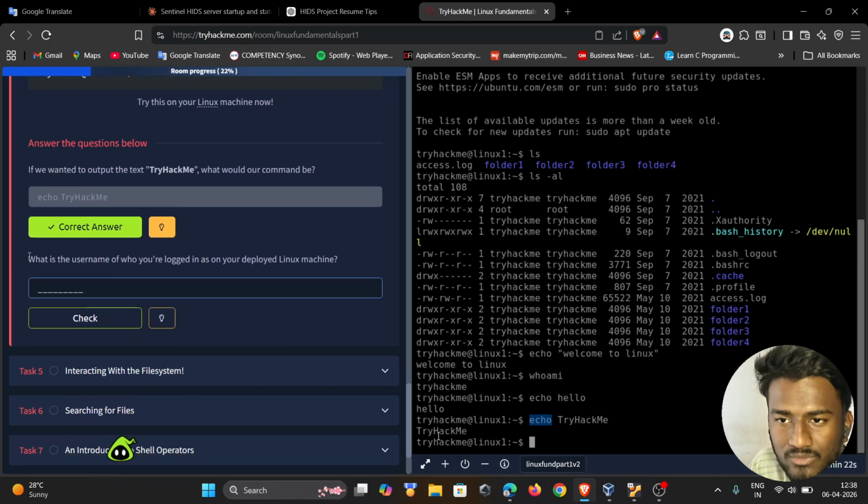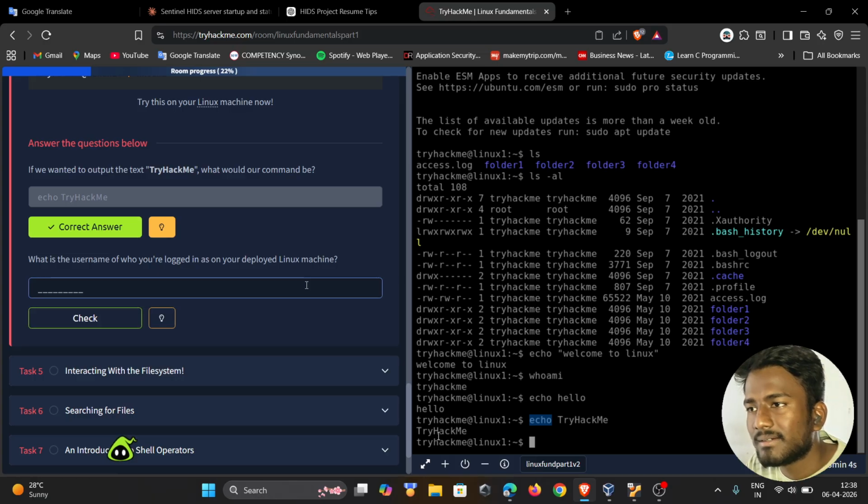The next question is: what is the username of who you are logged in as on your deployed Linux machine? I think you know the answer to this question. I will wait for two or three seconds, and you can comment the answer in the chat box. So here I put the answer: whoami is the correct answer.